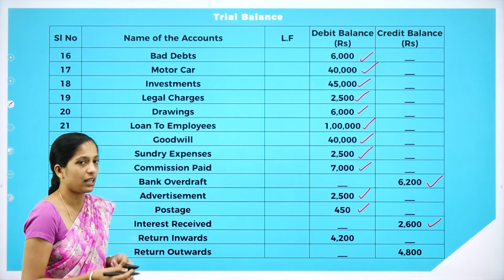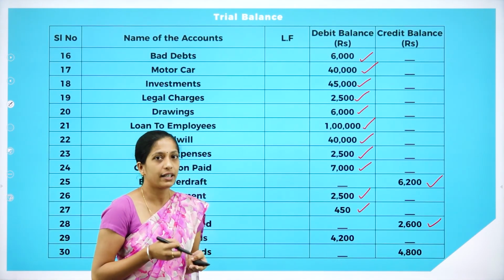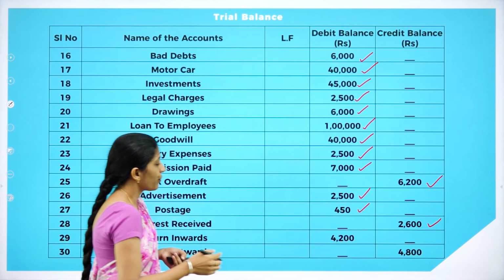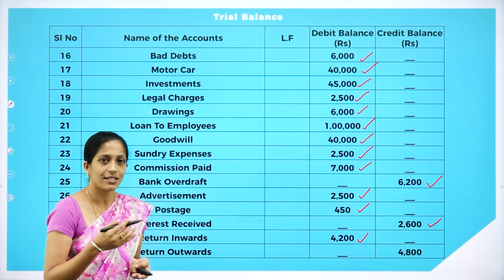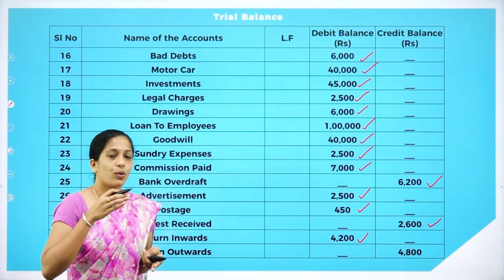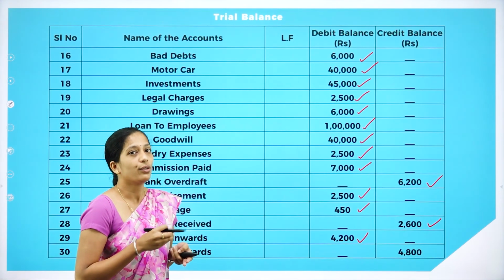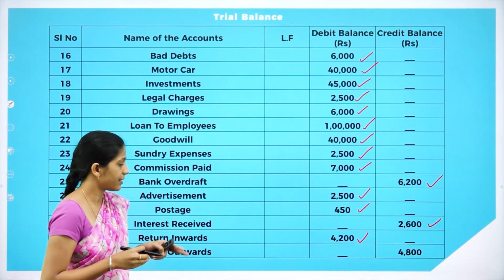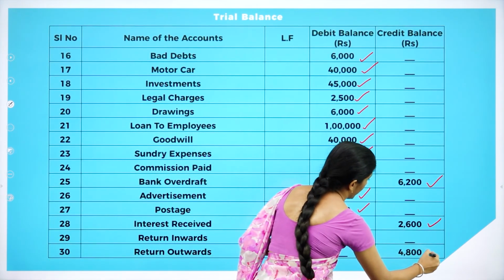Next is return inwards. So return inwards means what? That is sales return. So we have to record in the debit balance. Next, return outwards, that is purchase return. So as I told, sales return, what is it? It is an income, but we are going to record in the debit balance. In the same way, return outwards, we are going to record in the credit balance.